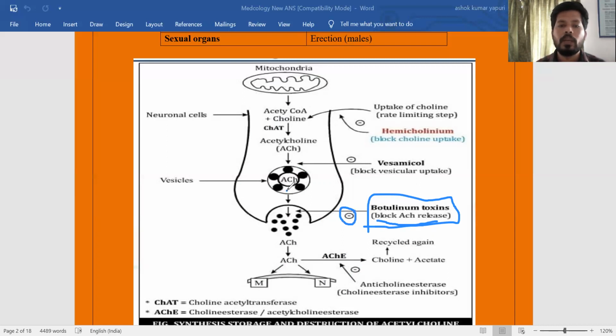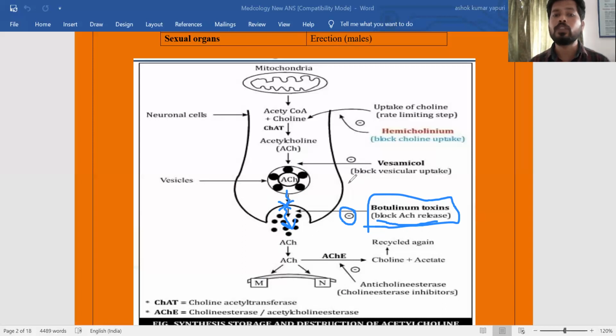Acetylcholine has to be released from the presynapse to the postsynapse to show its action on the target, but this release is inhibited by botulinum toxin. Postsynaptic neuron always means the target binding receptor.